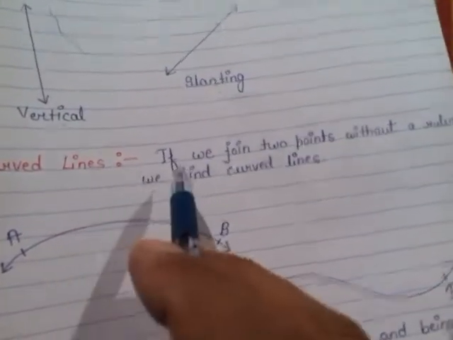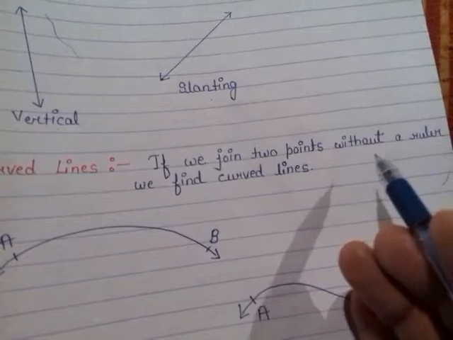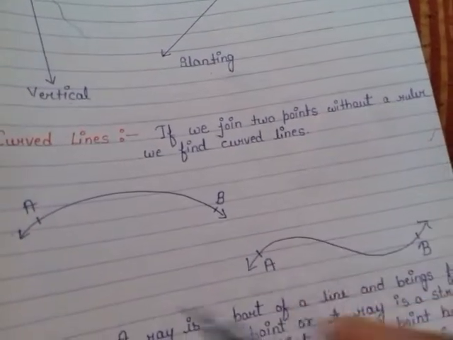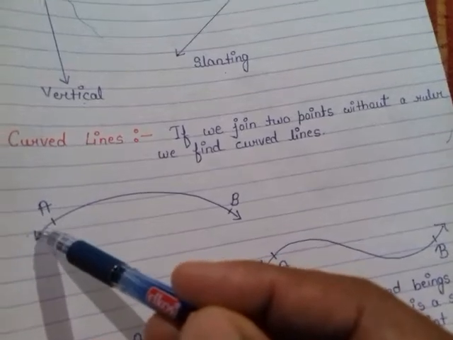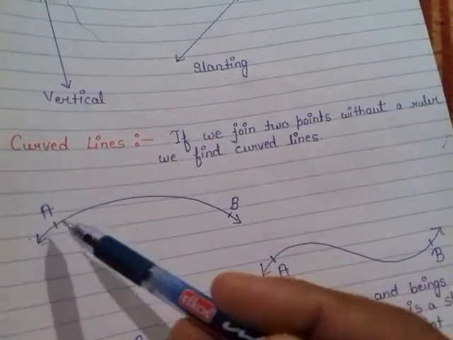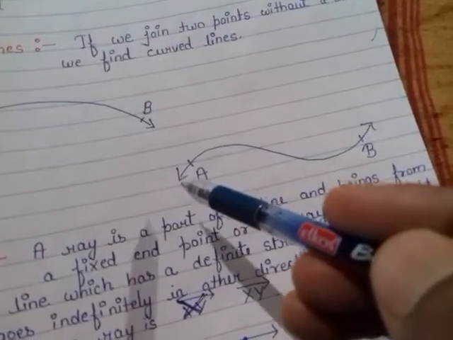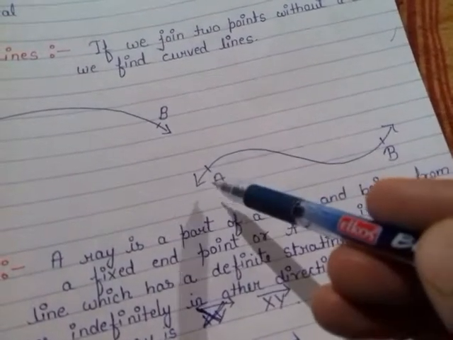Curved line. If we join two points without a ruler, we get a curved line. As an example, in the figure, this is point A and point B, and in the next figure, again point A and point B.